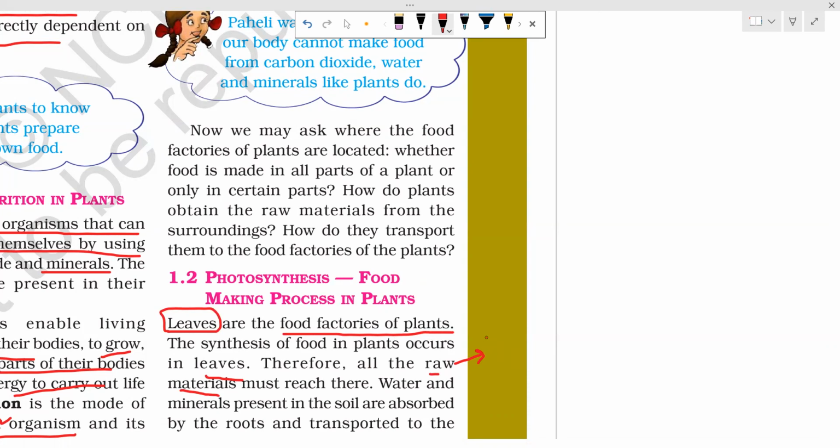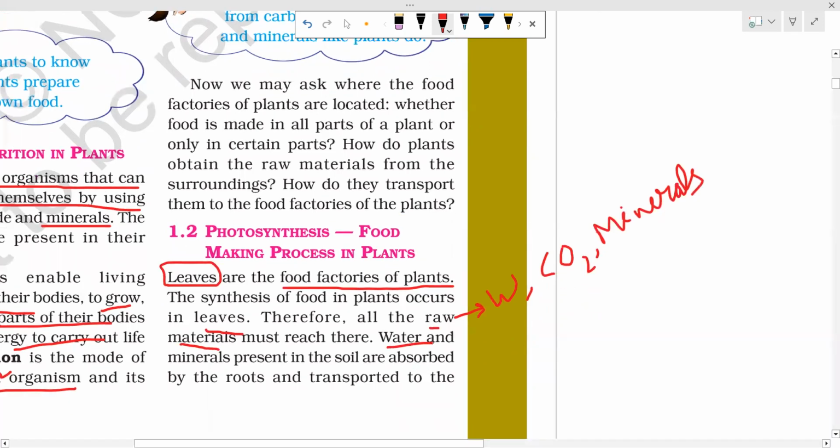That is your water, H2O also you can write, CO2, carbon dioxide, and minerals. Also sunlight.